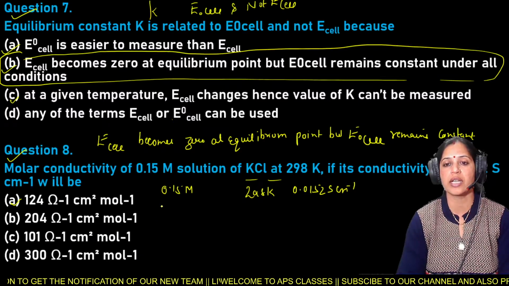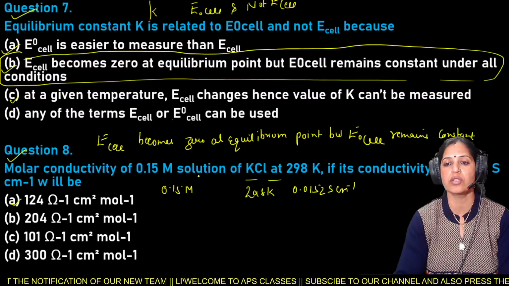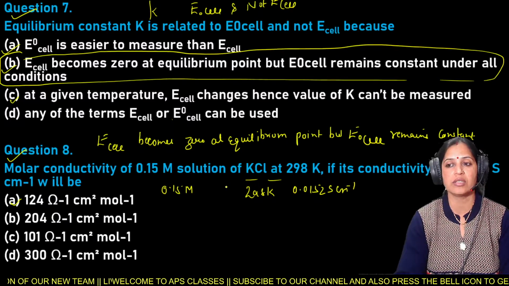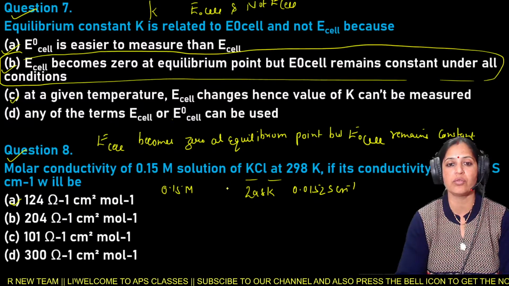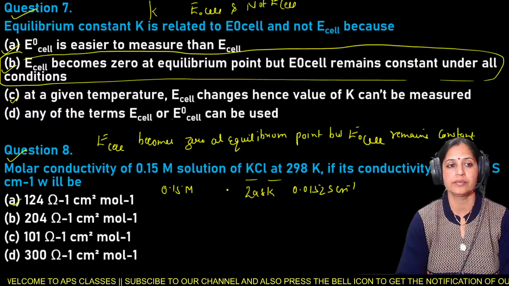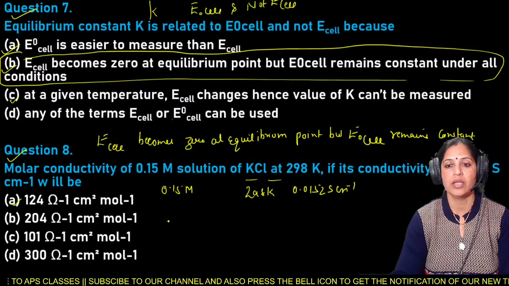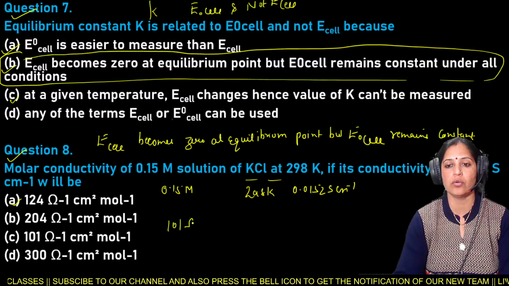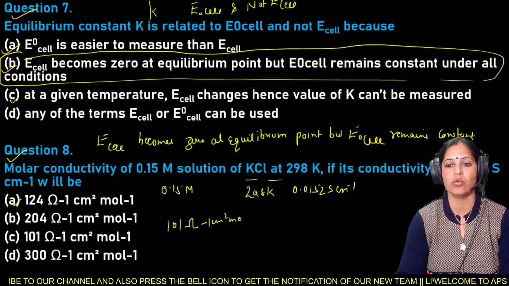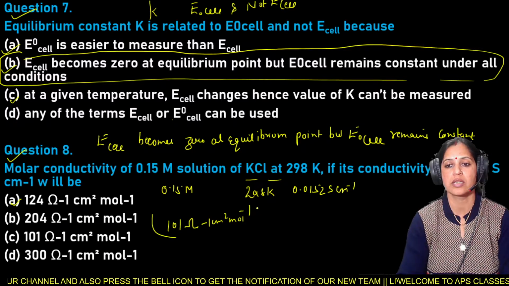So the molar conductivity of 0.15 mole solution of KCl at 298 Kelvin, if its conductivity is 0.0152 S per centimeter, will be 101 ohm inverse centimeter square mole inverse.